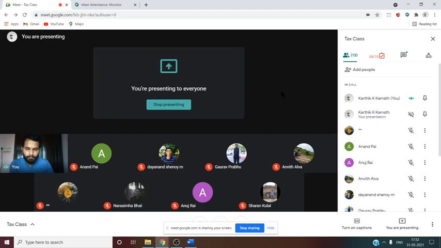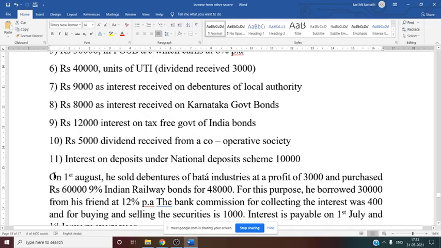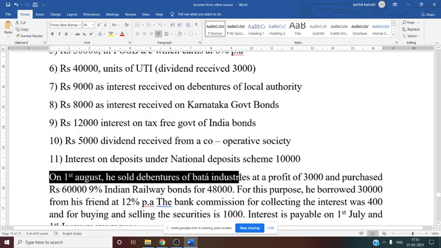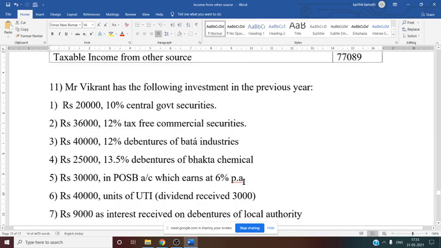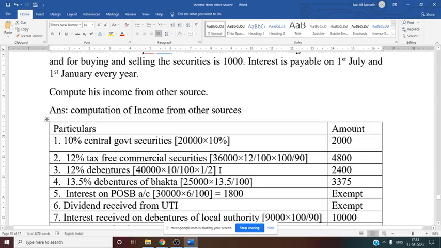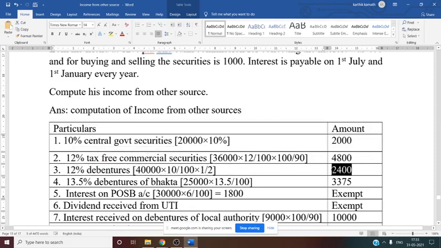In the month of August it is sold. That is why here we have to make 1 by 2. See this? On August 1st he sold Bata Industry debenture for a profit of 3,000 rupees. That is why if you see here in the solution part, they have done 1 by 2. 12% debenture, 40,000 into 12%, no gross up, into 1 by 2, that is 2,400. Only for part of the year the debenture was there.